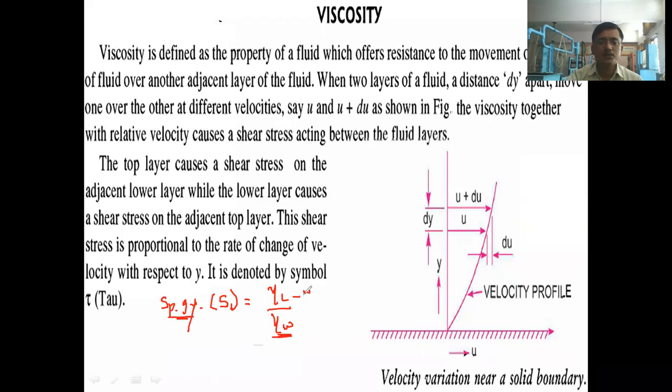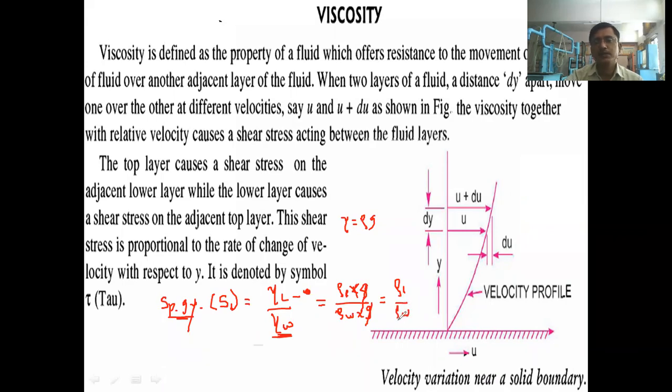Now, instead of this weight density, if I put the relation as rho L into g, we have the relation between weight density and mass density: gamma is equal to rho into g. So here I can write rho L into small g divided by rho W into small g. So this g will get cancelled, and we get one more formula for finding the specific gravity as rho L divided by rho W.